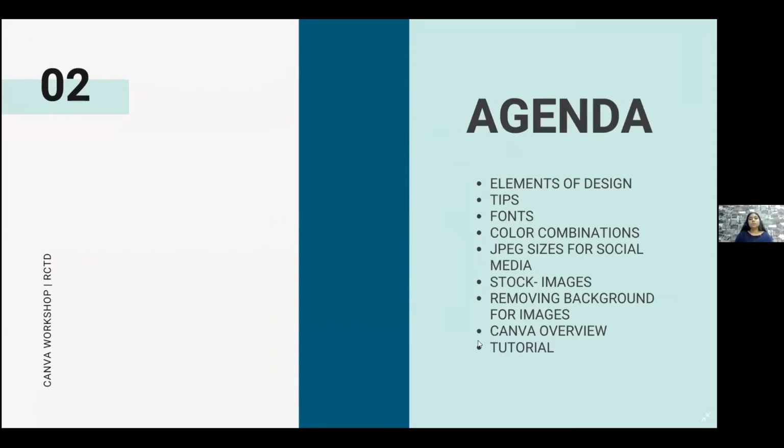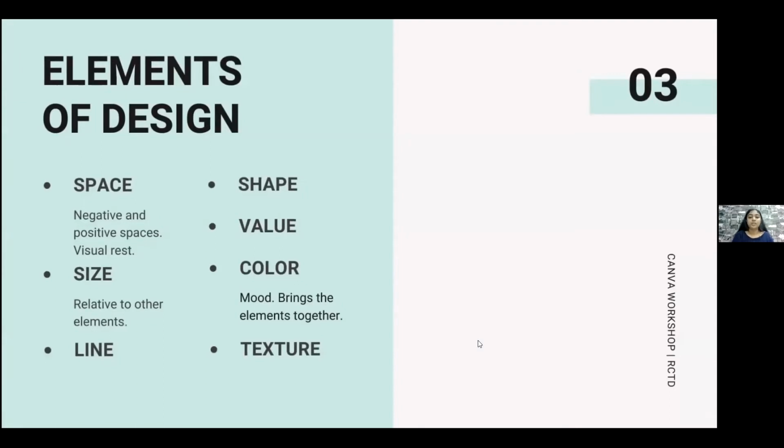Okay, so elements of design. So there are 7 elements of design. One, space, size, line, shape, value, color, and texture. So by space here we mean the negative space and the positive space, where the negative space is the area or the white space in a particular graphic or a JPEG.